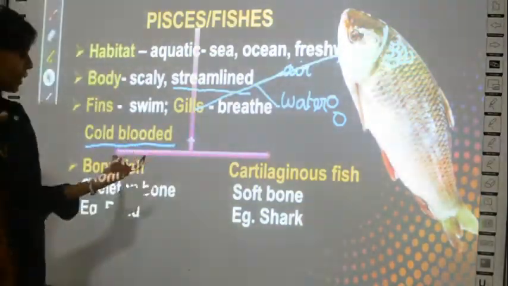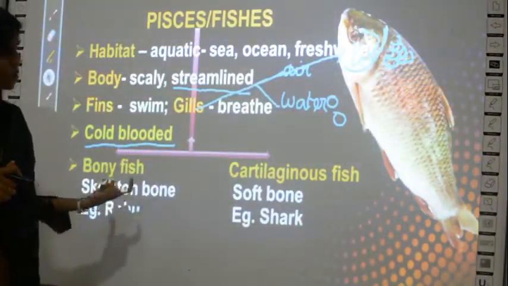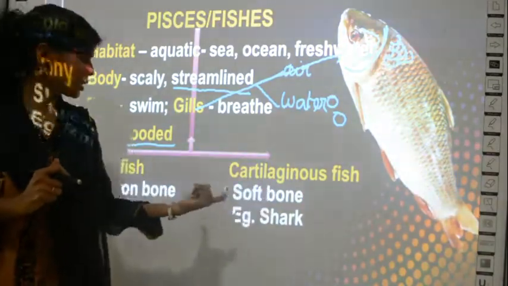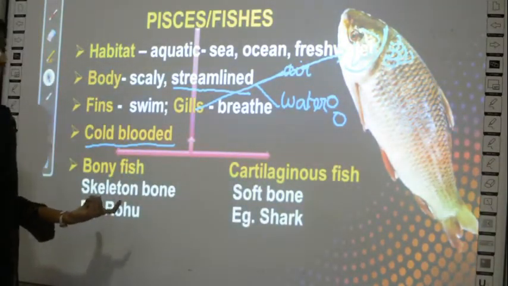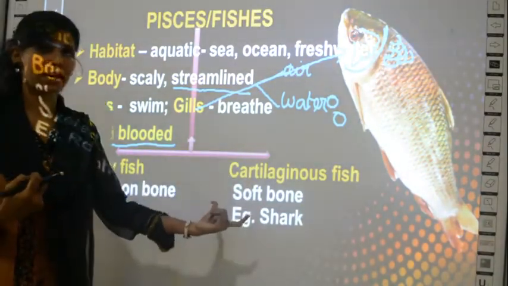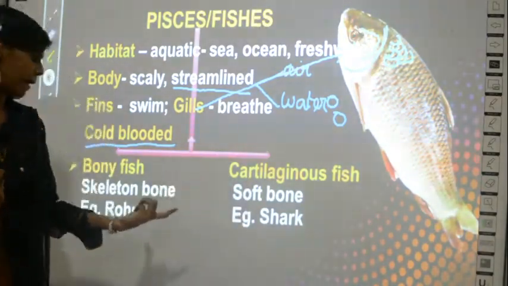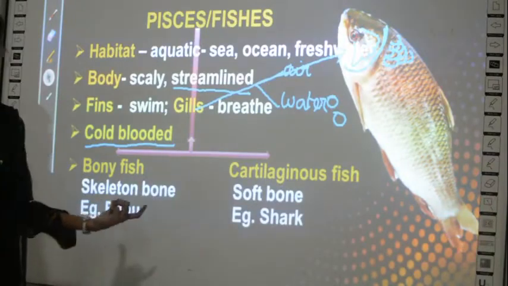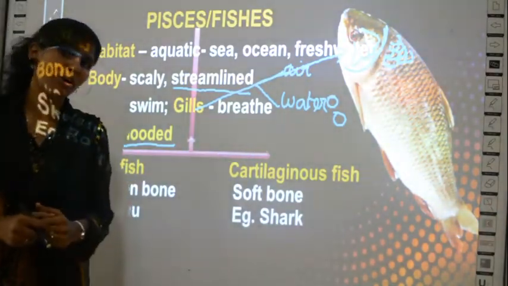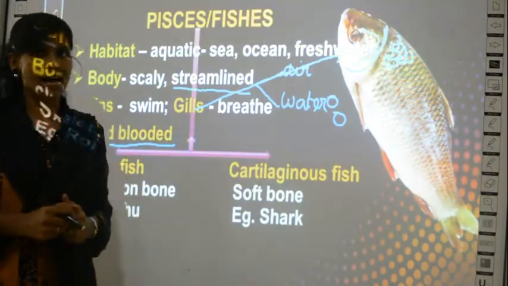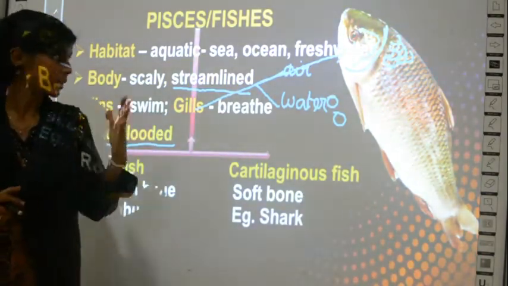They are of two types: bony fishes, which have a bone skeleton, and cartilaginous fishes, which have a soft skeleton. The examples are rohu and shark. Fishes also belong to the group of cold-blooded animals. So this is about fishes.